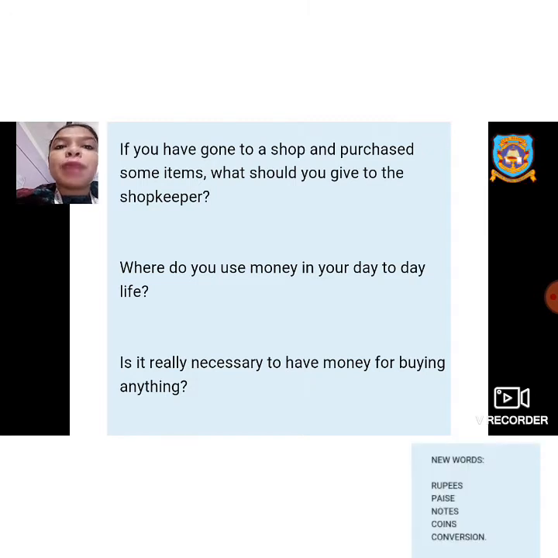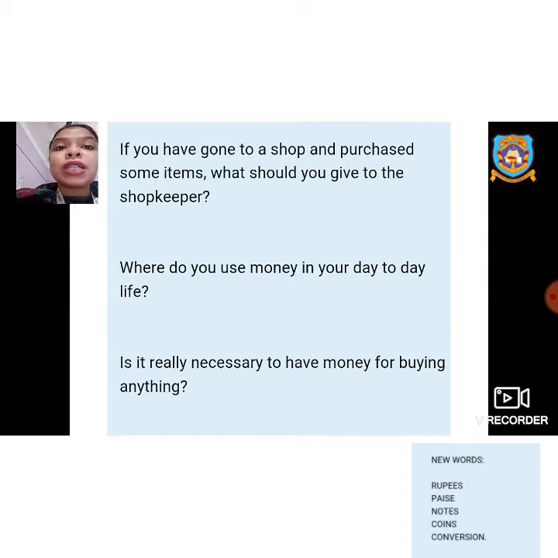Now, when the word money comes to your mind, what do you think? There are different situations, different circumstances that happen in our life. For example, if you have gone to a shop and purchased some items, what should you give to the shopkeeper? If you want to buy something, you have to give something back to the shopkeeper.